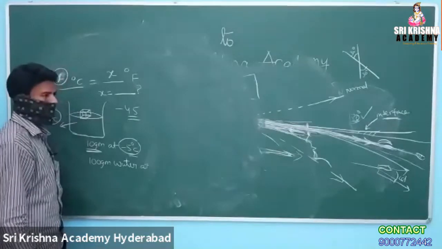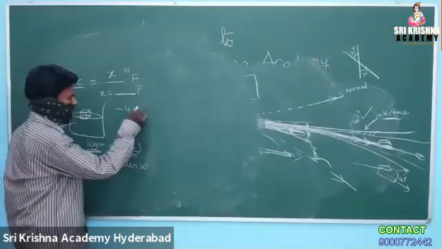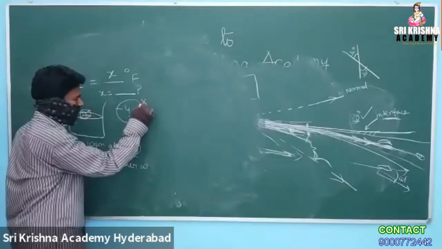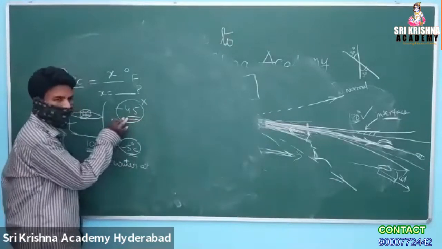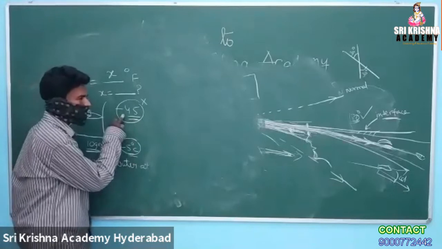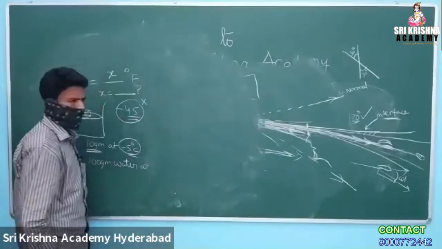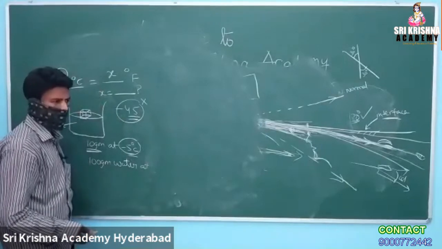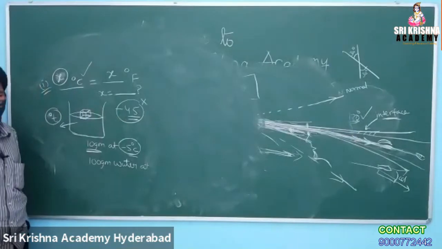Minus 45. Let the answer be checked. So before this, the answer is wrong. Anyhow, we'll see. But you are very near to the answer. Before this question, let me ask one more question. What is the human temperature in degrees centigrade? What is the temperature of the human body in Fahrenheit?